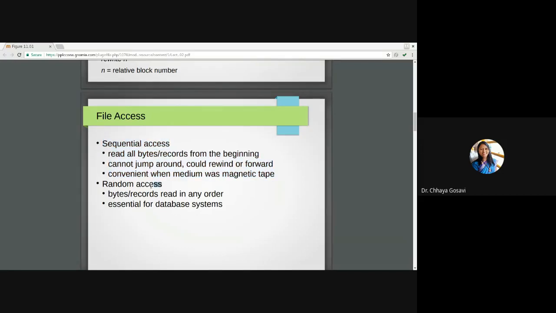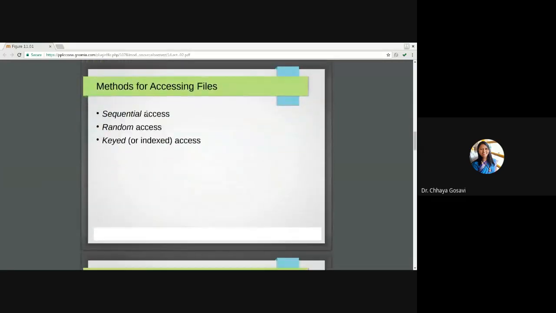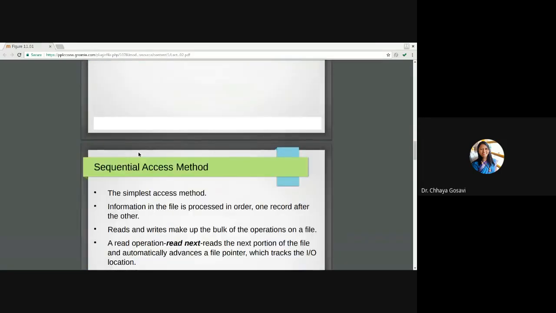For random access, your hard disk or RAM, or whatever storage device we are using currently, supports random access. It means we can read any byte or any data from a file. We can directly go to that particular byte and read or write data. Bytes or records can be read in any order, which is essential for database systems. So there are three types of access: sequential, random, and keyed or indexed access.